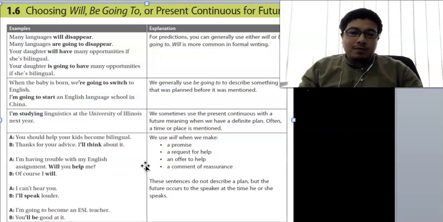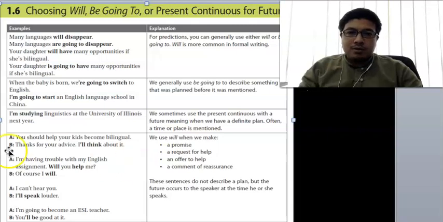Will is also used for a comment of reassurance. So you want to make sure that you'll do something better. For example, I can't hear you. Sure, I will speak louder. So those are the uses of will versus going to. And those are basically the brief explanation of simple future tense.